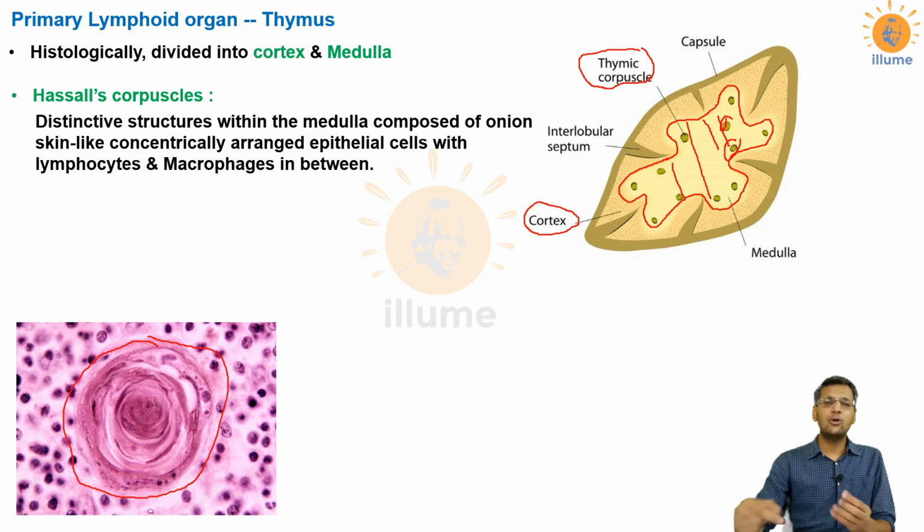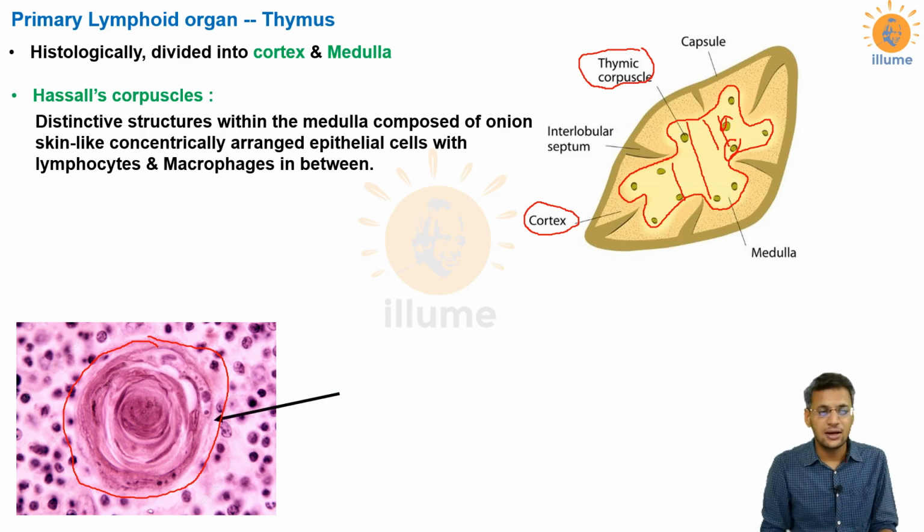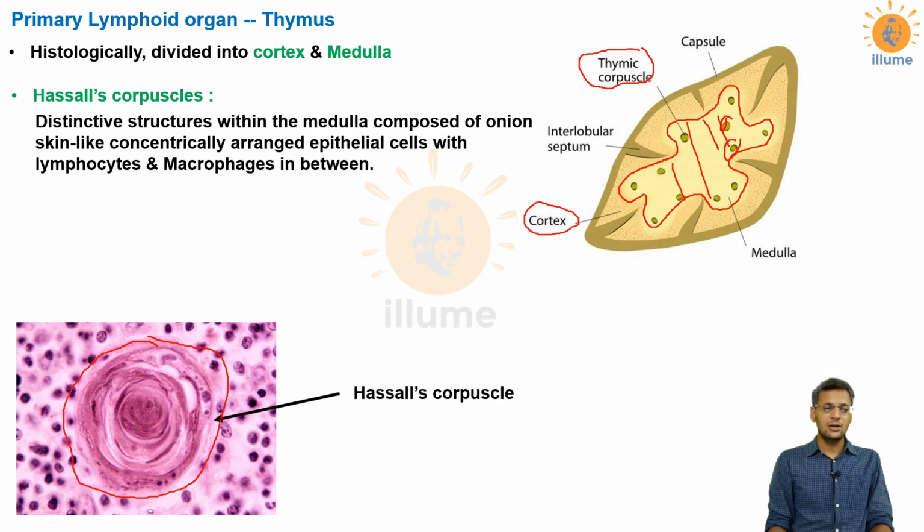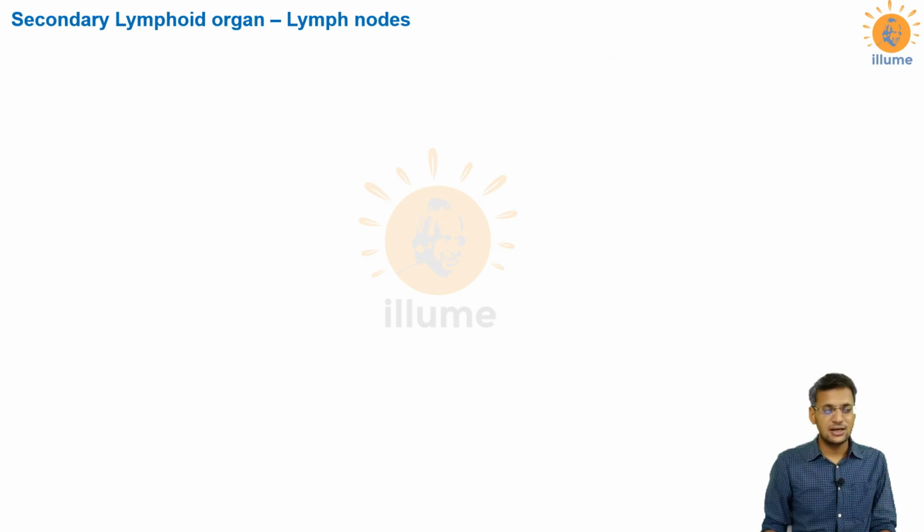These are basically concentric circles of epithelial tissue, and in between those circles there are multiple lymphocytes and macrophages which are entangled in between those epithelial cells, and this arrangement of concentric circles of epithelial cells plus lymphocytes and macrophages is called Hassall's corpuscles. So this is a figure of Hassall's corpuscles.